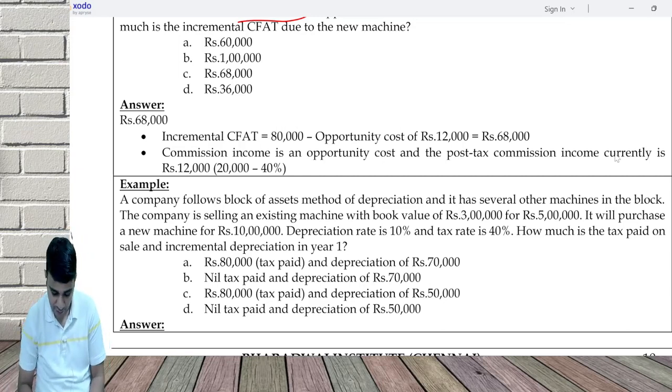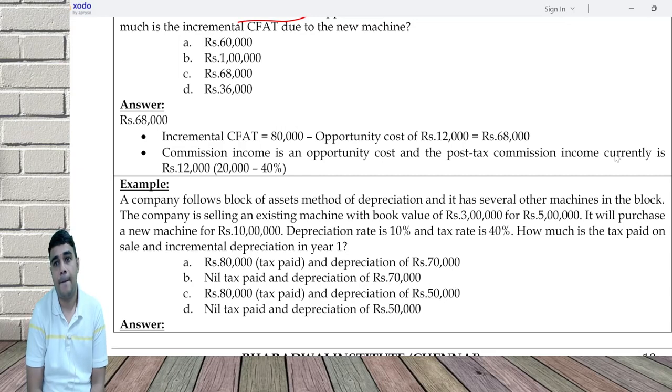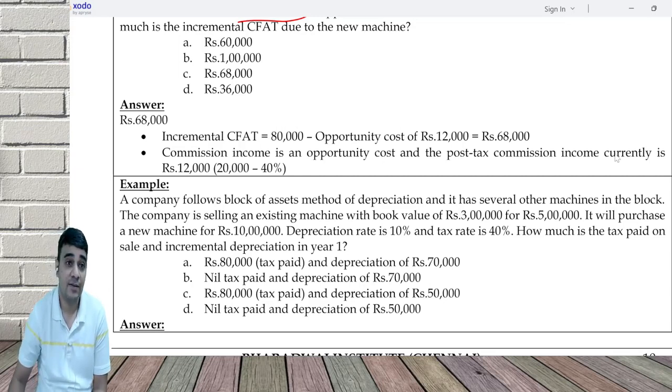You need to tell me as per your income tax understanding. Go through this and tell me as per income tax understanding. What does the block of assets method say?